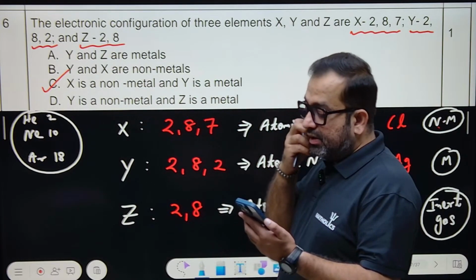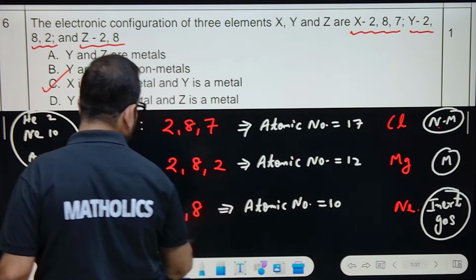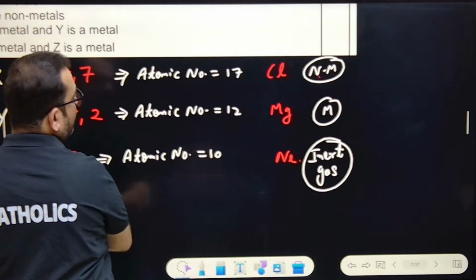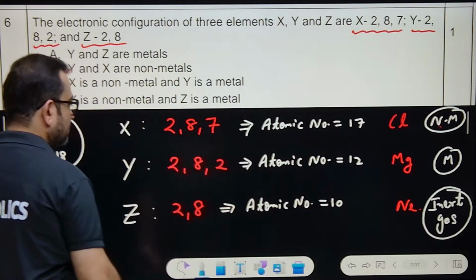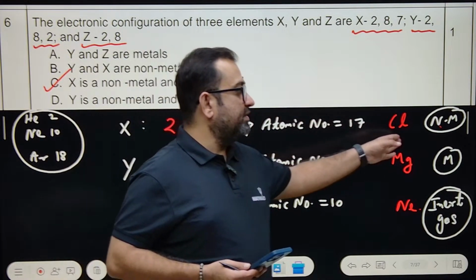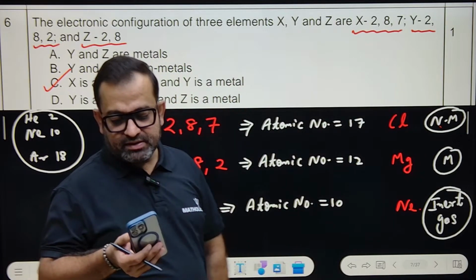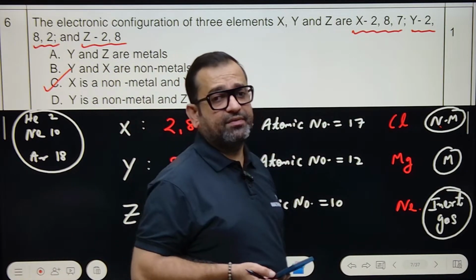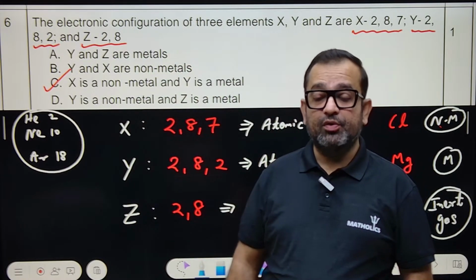If you have any problem in memorizing atomic numbers, we can revise right now. Atomic numbers also we can revise, but it will take time. 17 is the non-metal chlorine. Fluorine atomic number is what? Anyone in the comments? Can anyone tell me the atomic number of fluorine? Tell me.